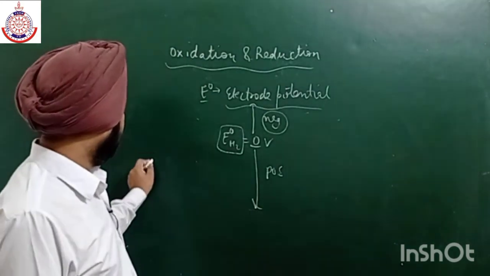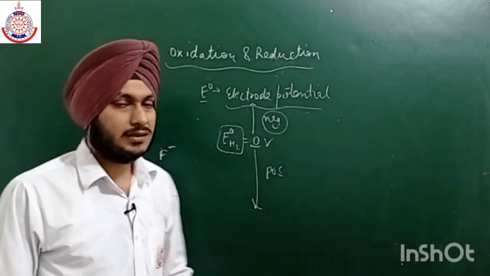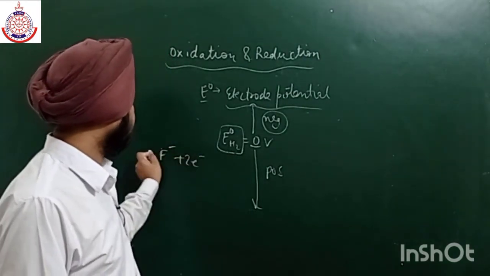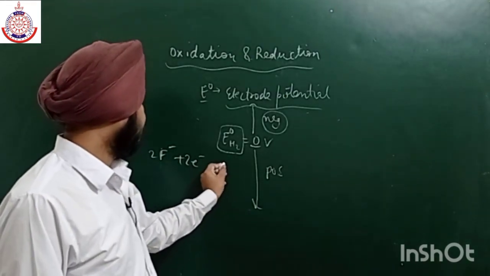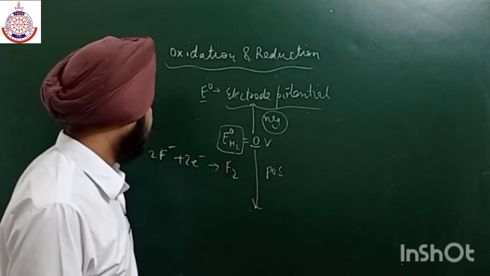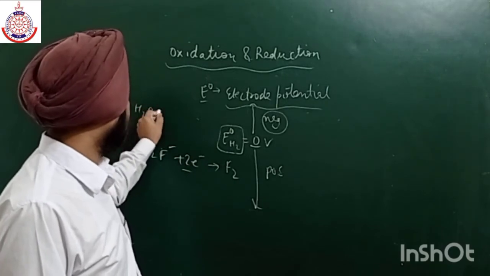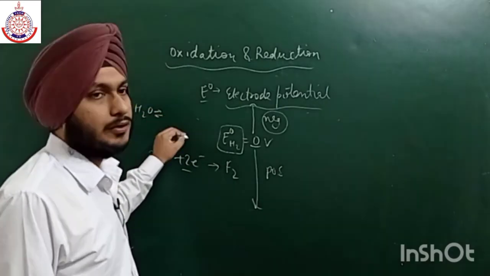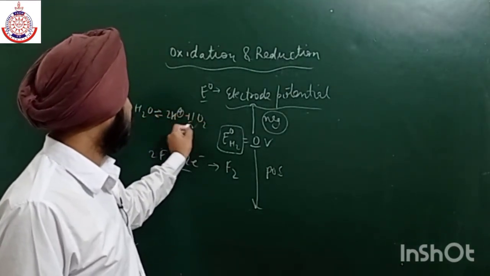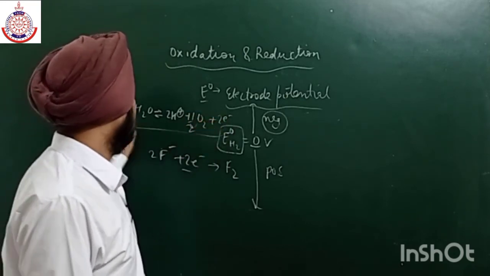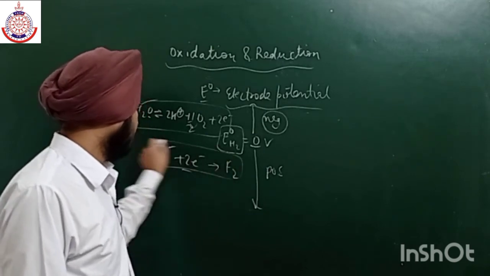For example, if we talk about HF, this F negative has a very good tendency to get reduced by taking 2 electrons. Okay, so these 2 electrons are given by the water molecule like this. So what will the water molecule do? It is acting as a very good reducing agent. So water gives 2H positive plus half O2 plus 2 electrons. So now it is getting oxidized and acts as a very good reducing agent for this F negative.